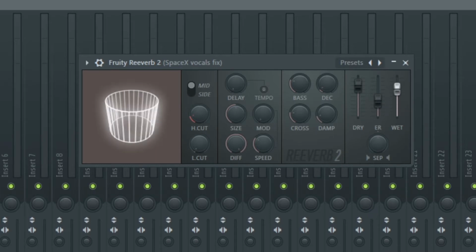This is the wet knob, which makes it sound more echoey, and then the dry. I like to keep these almost neck and neck with each other. It just gives that little bit of reverb.